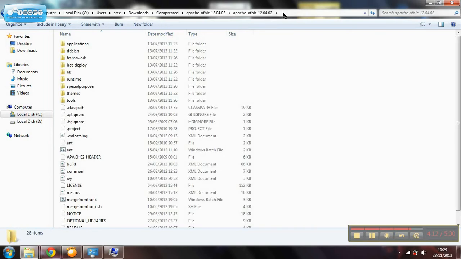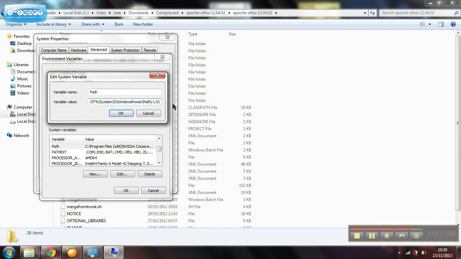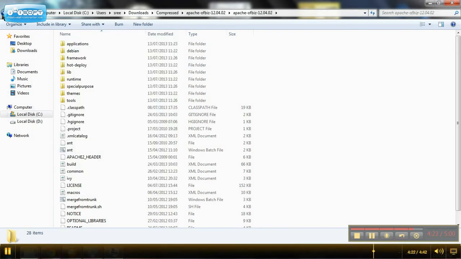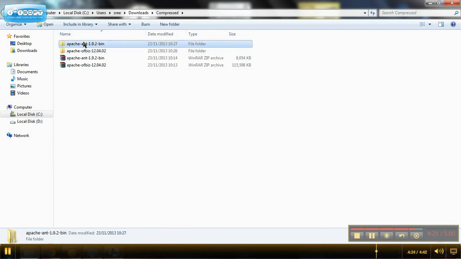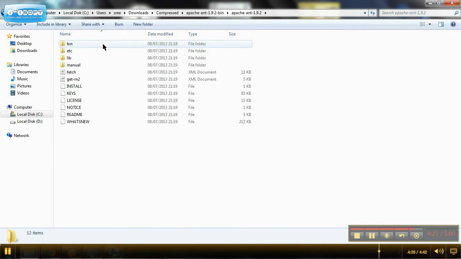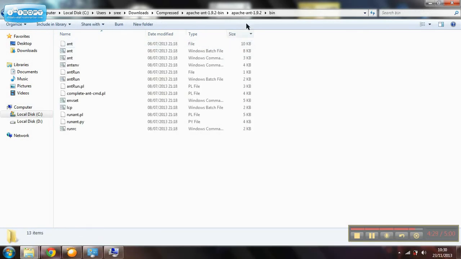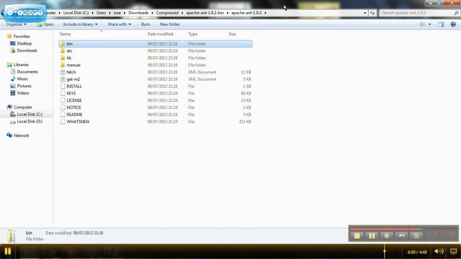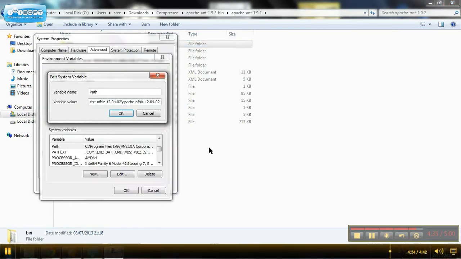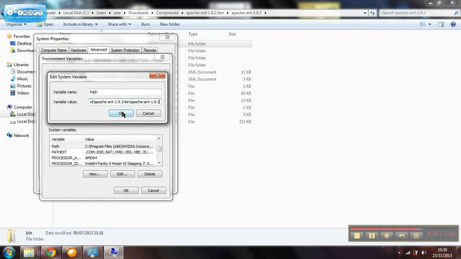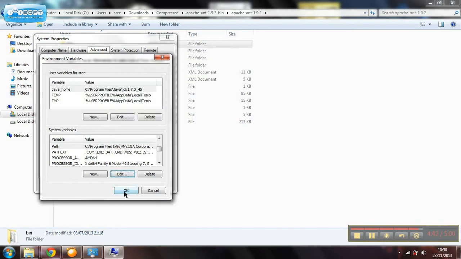Copy this address into the value and put OK. And same with this one, go to bin and copy this address, and press OK.